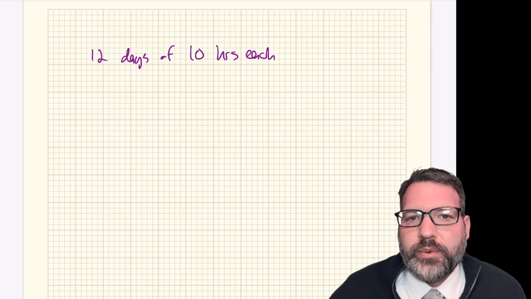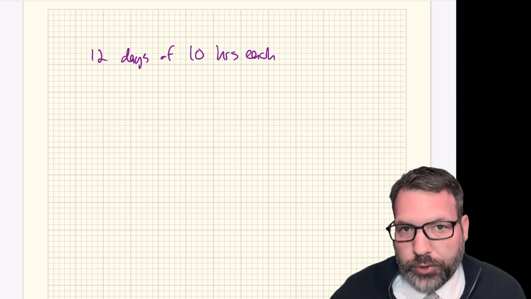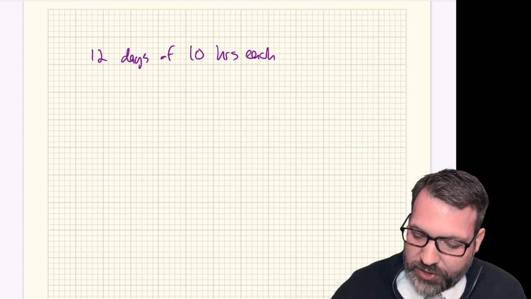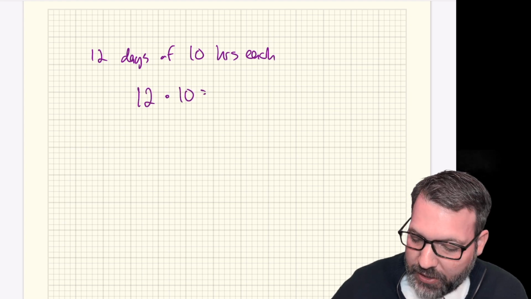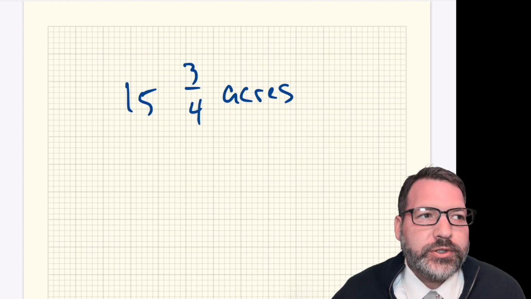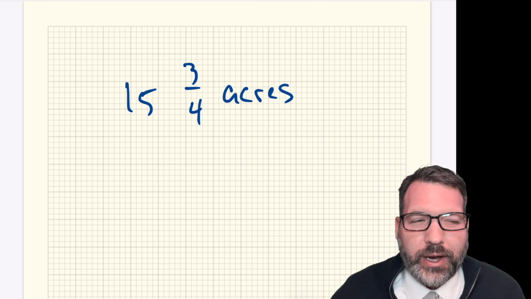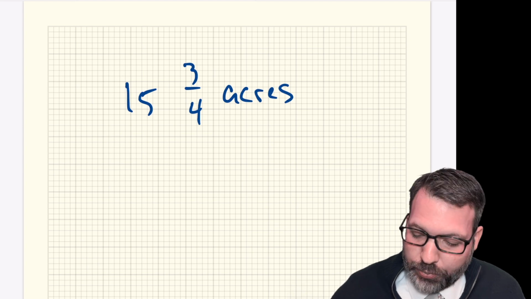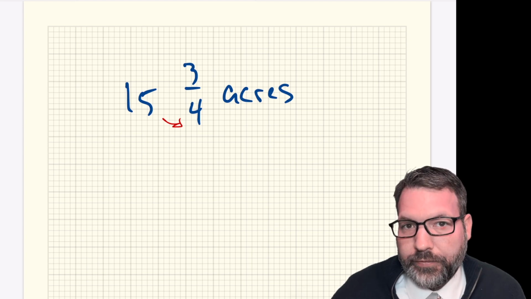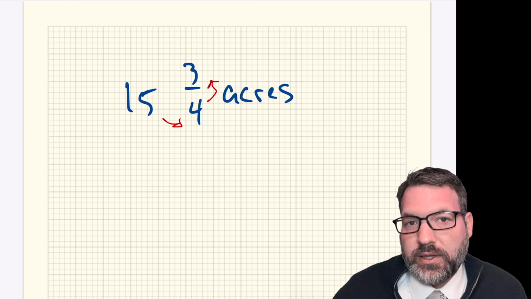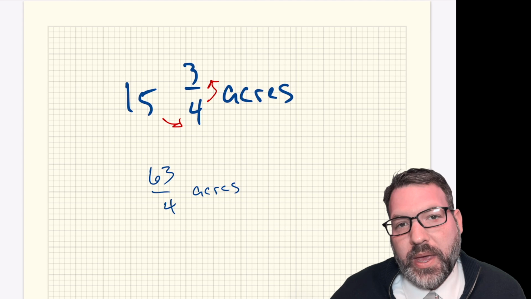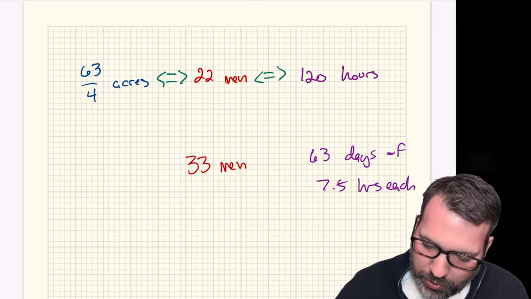The other thing, of course, is that we've got different days of some number of hours. So let's just convert that into hours right away. The initial work was done in 12 days of 10 hours each. So obviously that's 12 times 10 equals 120 total hours. And then one other thing we're going to want to do here is make sure that we've converted all these mixed numbers, which are kind of annoying to multiply and divide by, into improper fractions. So of course, 15 times 4, if we're thinking about a common denominator of fourths, is 60. 60 plus the 3/4 that we already know about makes for 63/4 acres that the men and the boys initially reaped.